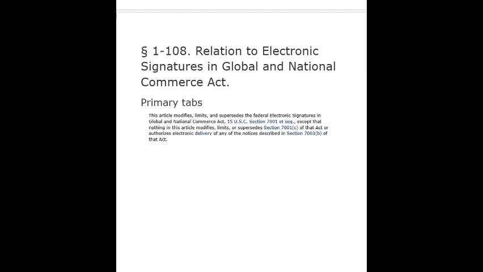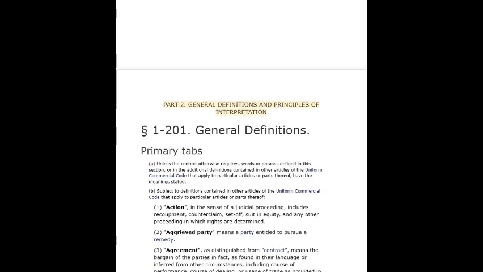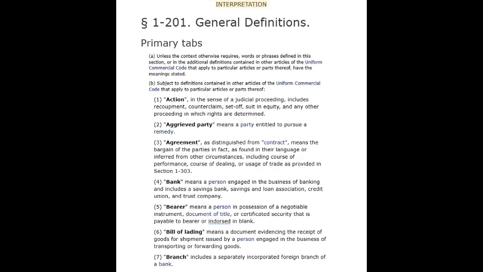Section 1-108. Relation to Electronic Signatures in Global and National Commerce Act. Primary tabs. This article modifies, limits, and supersedes the Federal Electronic Signatures in Global and National Commerce Act, 15 U.S.C. Section 7001 etc., except that nothing in this article modifies, limits, or supersedes Section 7001(c) of that Act or authorizes electronic delivery of any of the notices described in Section 7003(b) of that Act. Part 2. General Definitions and Principles of Interpretation. Section 1-201. General Definitions.